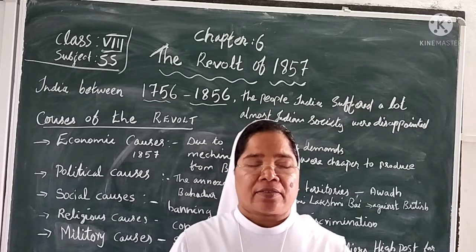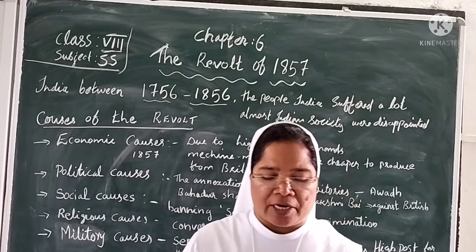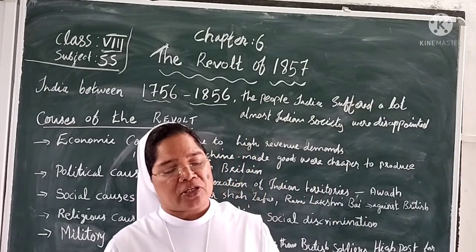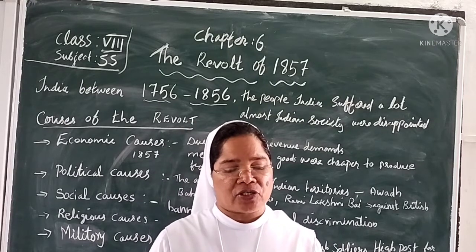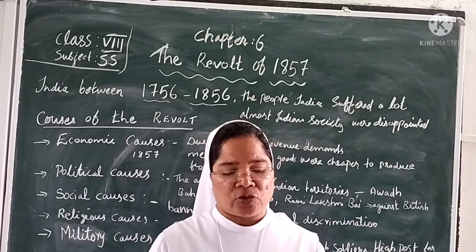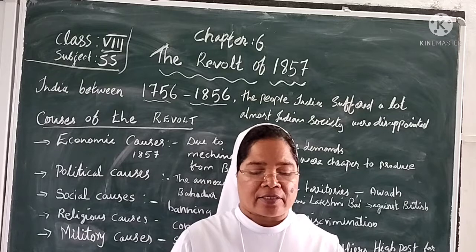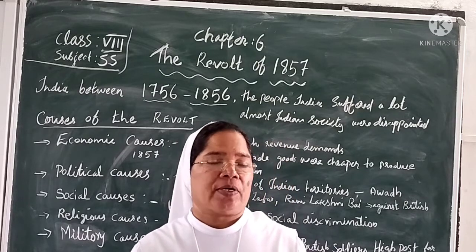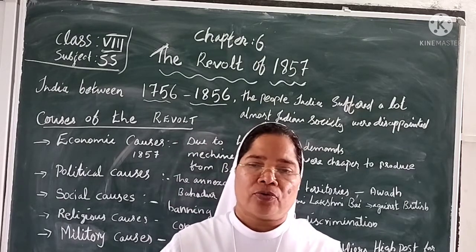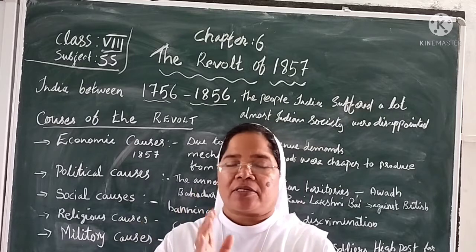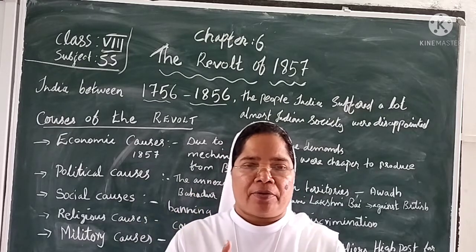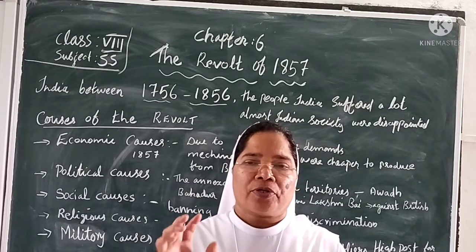And the other point is social discrimination. People faced social discrimination due to the British attitude of racial superiority, which also led to resentment. For example, there were reservations for the British people. Indians were not allowed to go in the first class.